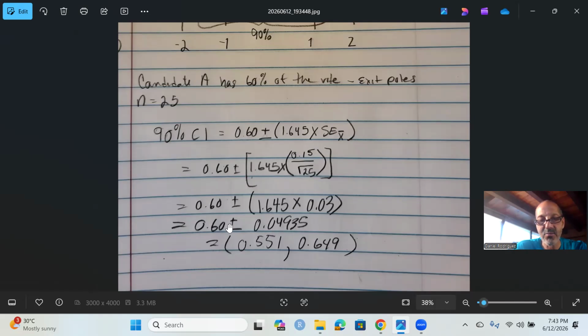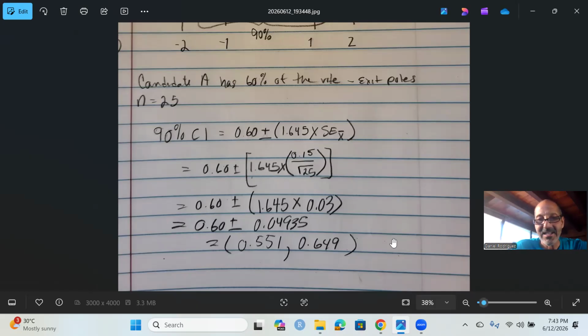I subtract that from 0.6 and add it to 0.6, because again, my confidence interval surrounds this mean, and it is 0.551 and 0.649.